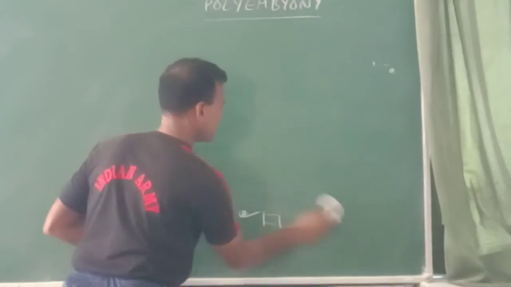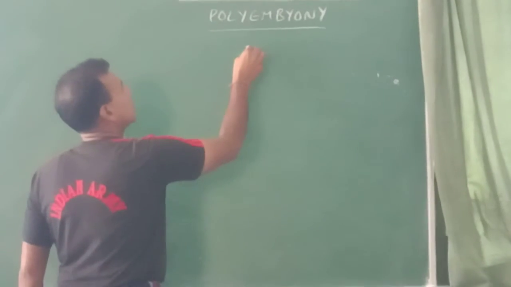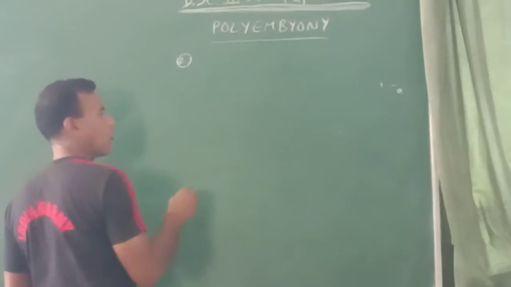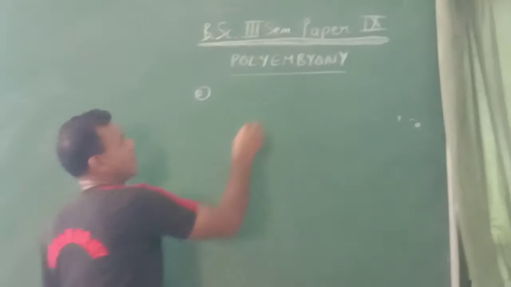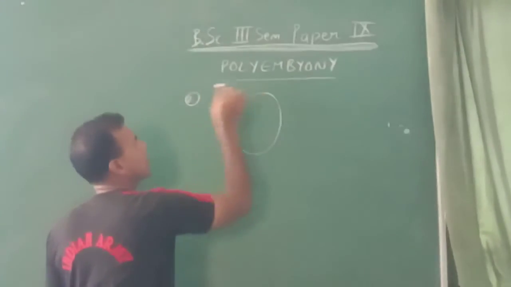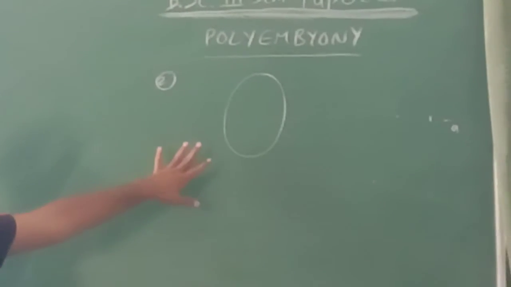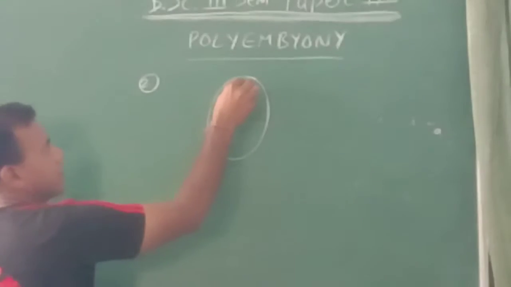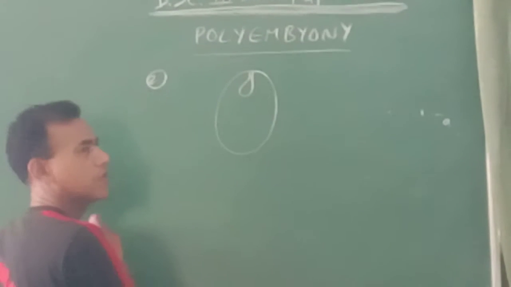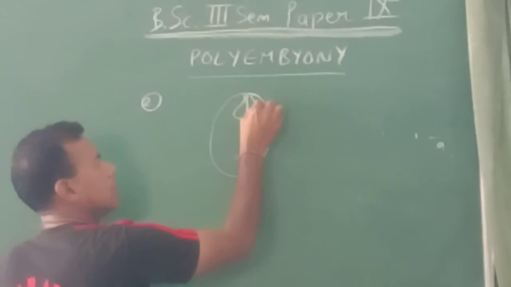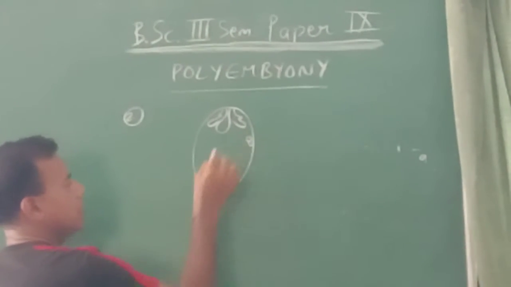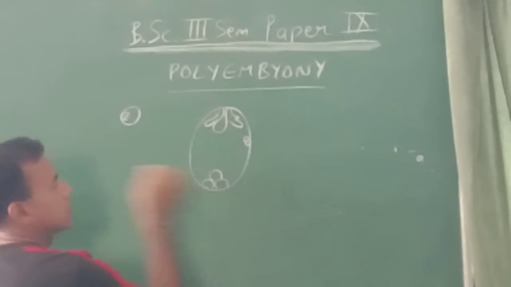Coming to the second case, where the additional embryos are formed from cells other than the egg in an embryo sac. Just revising our previous lecture, we have seen that along with the egg, there were two synergids on either side of the egg, polar nuclei and antipodals.